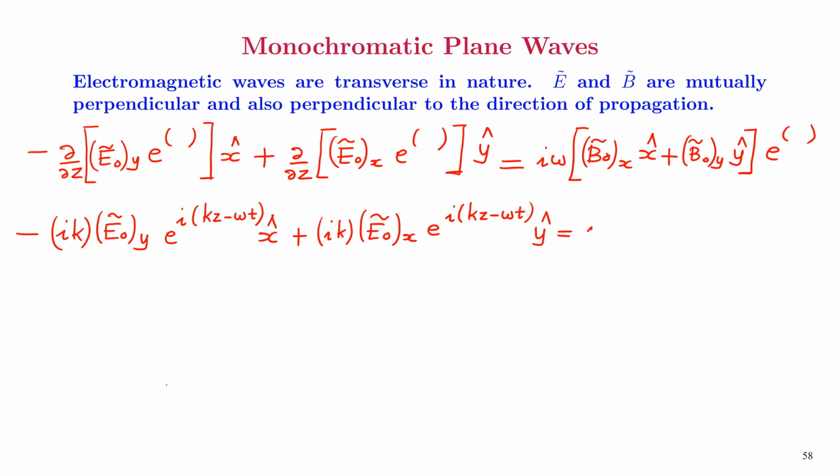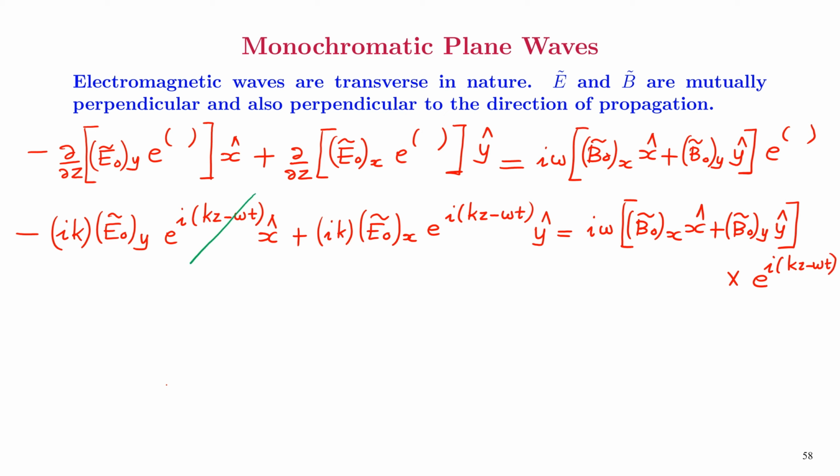This is equal to i omega (B0x x hat plus B0y y hat) multiplied by e raised to i(kz minus omega t).